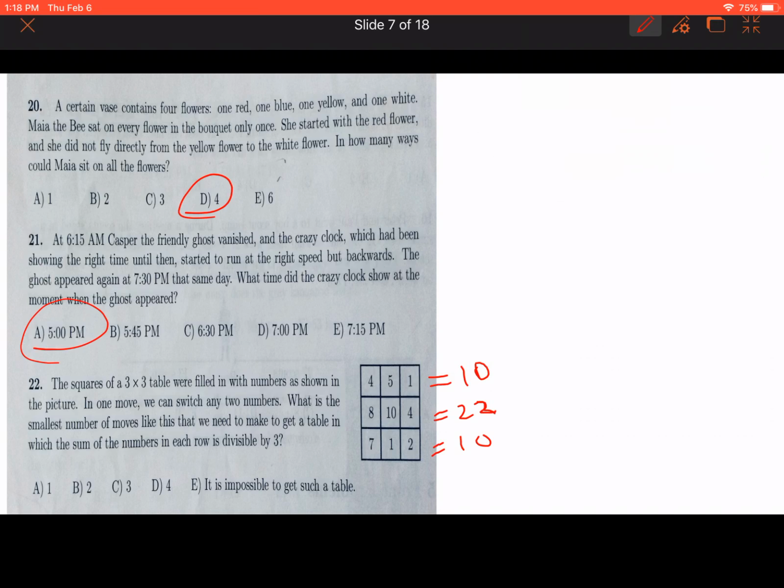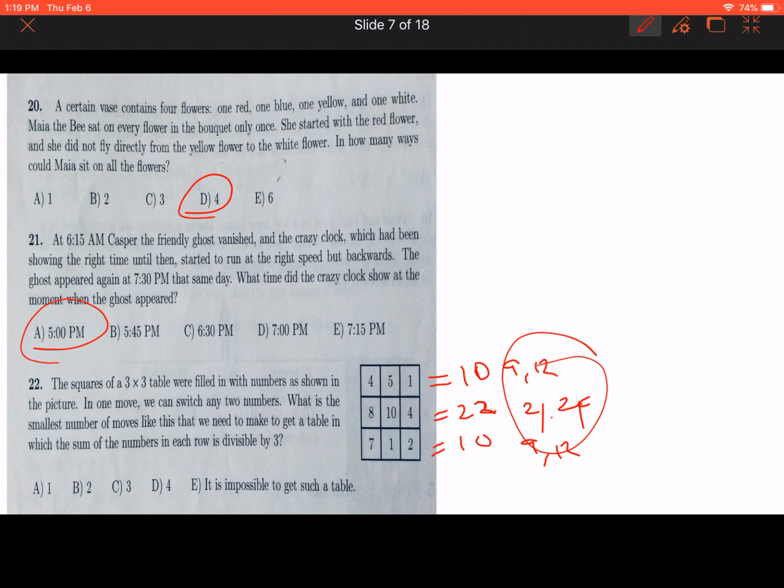We have to randomly move the numbers between the rows and see to it that each row has a sum that is divisible by 3. Either it should be 9 or 12 in this, or 21 or 24 in this, right? Here also 9 or 12. So it's just random possibilities. We just keep on shuffling the numbers. Now I'm going to write the exact change by which we got this answer.